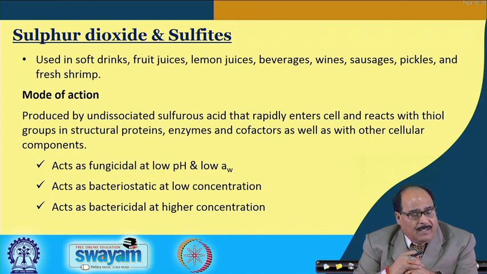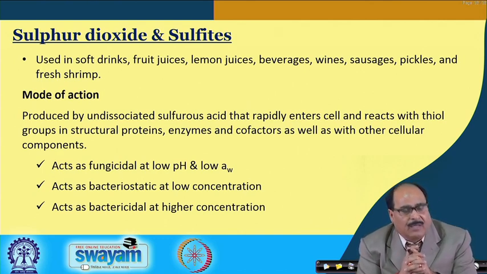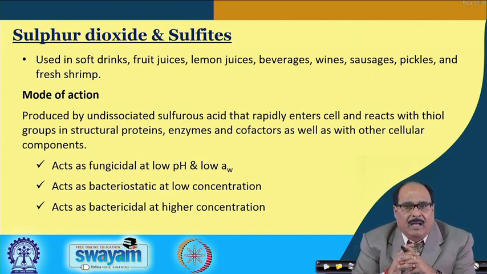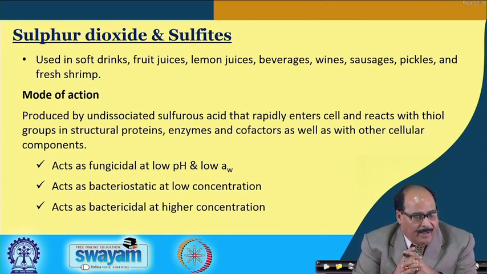Sulfur dioxide and sulfides are used in soft drinks, fruit juices, lemon juice, beverages, wines, sauces, pickles, fresh shrimp, etc. The antimicrobial action is produced by undissociated sulfurous acid that rapidly enters the cell wall, and reacts with thiol groups in the structural proteins, enzymes and cofactors as well as other cellular components, and this disturbs the normal physiological activity of the cell. It acts as a fungicidal at low pH and low water activity.